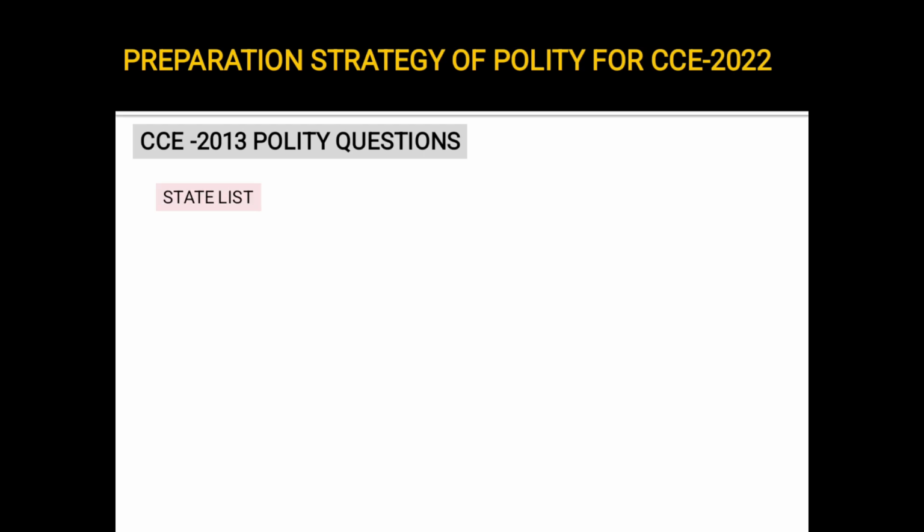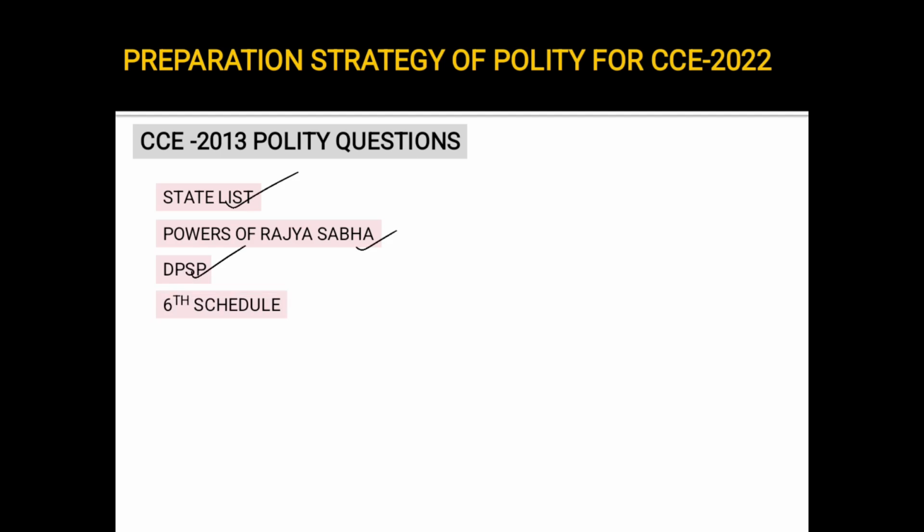Important topics, again the state list. What is included in the state list, what is included in the union list, these are important. Just have a read. There's a question on powers of Rajya Sabha. We know in Indian system the Lok Sabha has more power than the Rajya Sabha, but yet Rajya Sabha has certain special powers. Now what are those? Read them. Very important. There was again a question on DPSP, Directive Principle of State Policy. Again there is a question on the sixth schedule.